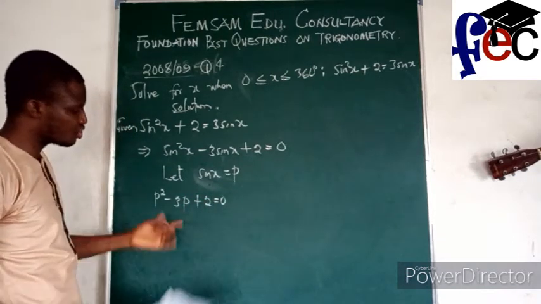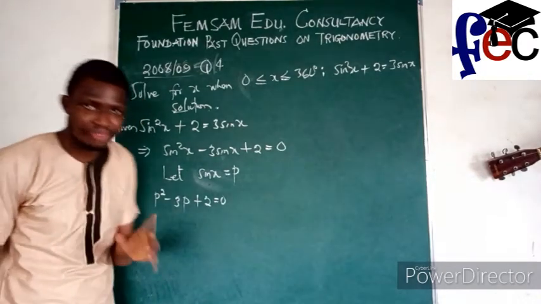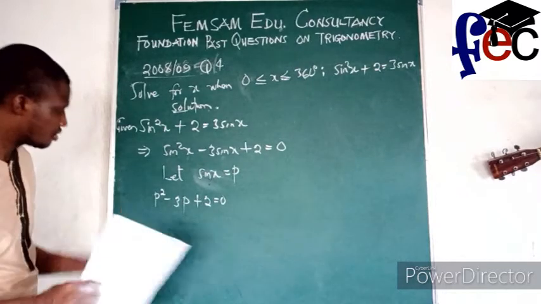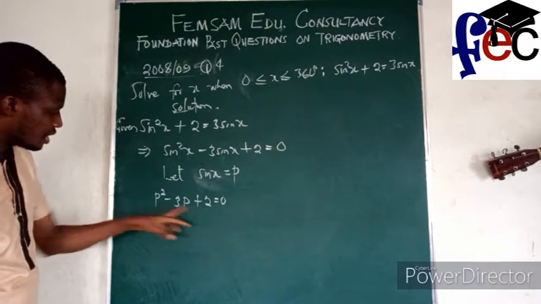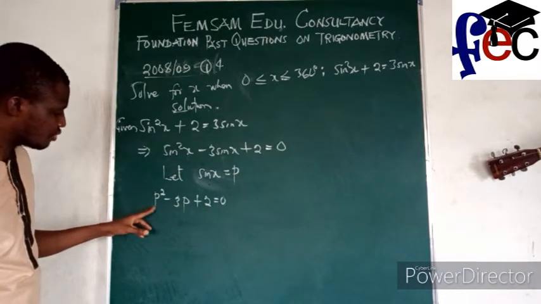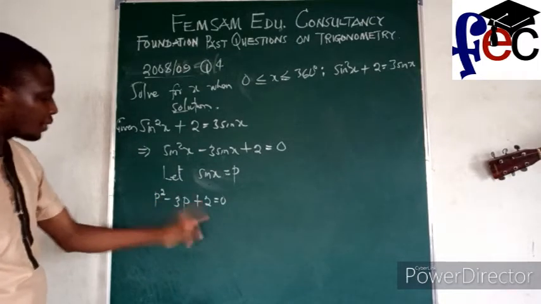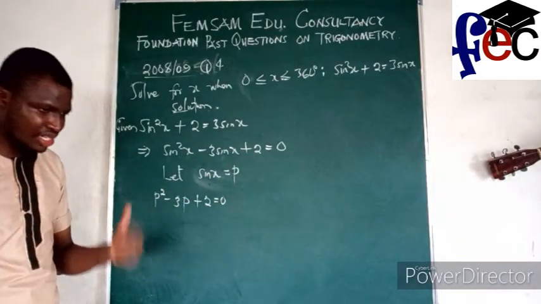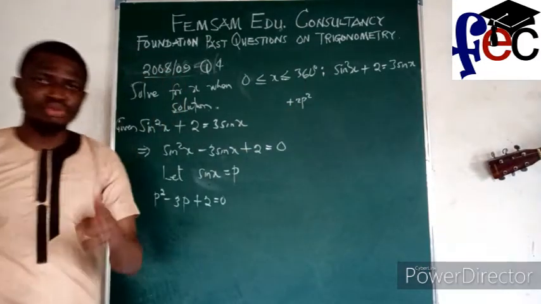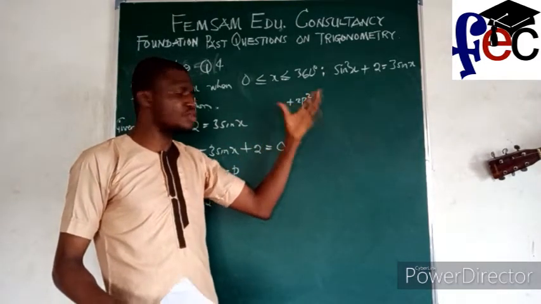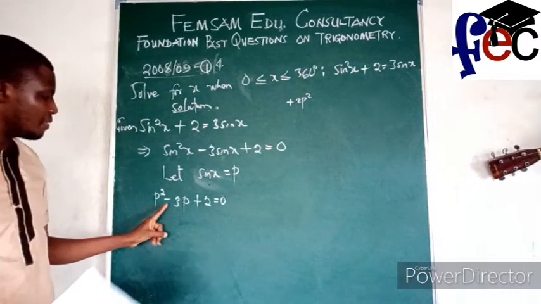So my duty is to smile now because I can see a quadratic equation coming out. I can solve this quadratic equation using the factorization method. My duty is to multiply the first term and the last term, that's the term with the variable with the highest power and the constant term. Once you multiply them, you will have plus 2p squared. I'm now to look for two factors of plus 2p squared such that when I add them together, it will give me minus 3p.